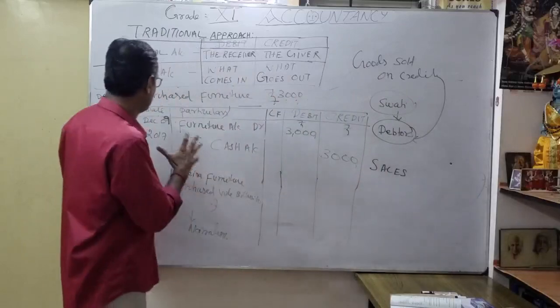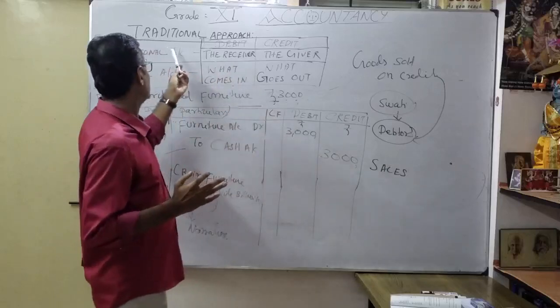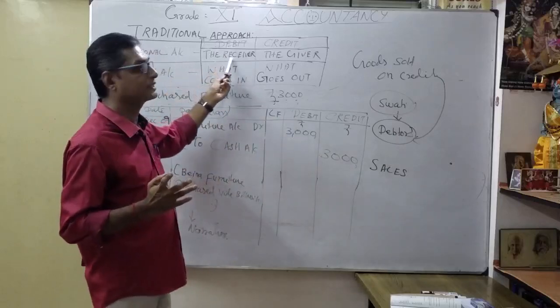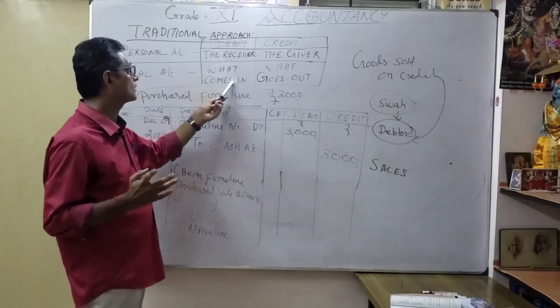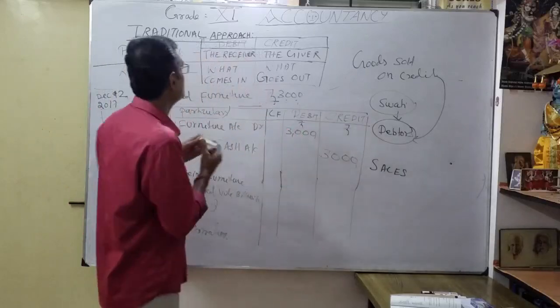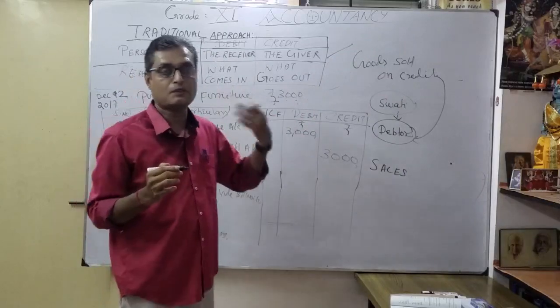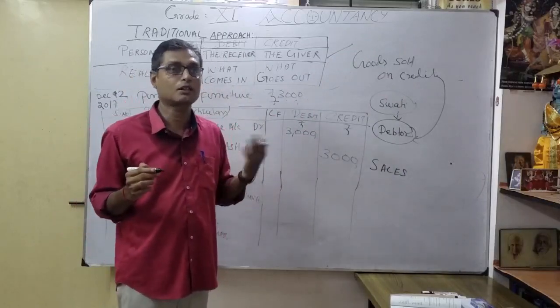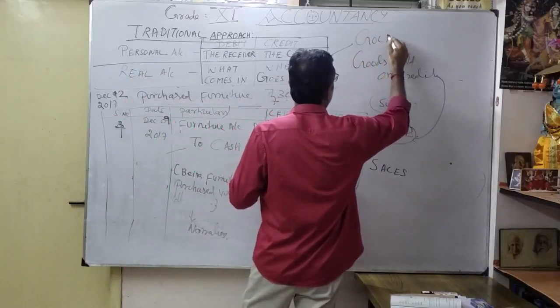I explained just 4 transactions, especially for the personal account and real account. Debit the receiver, credit the giver. Thereafter, for real account, debit what comes in, credit what goes out. That's what you want to memorize. The third one we are going to discuss is the nominal account in further discussion. These are called golden rules. Correct? Golden rules.